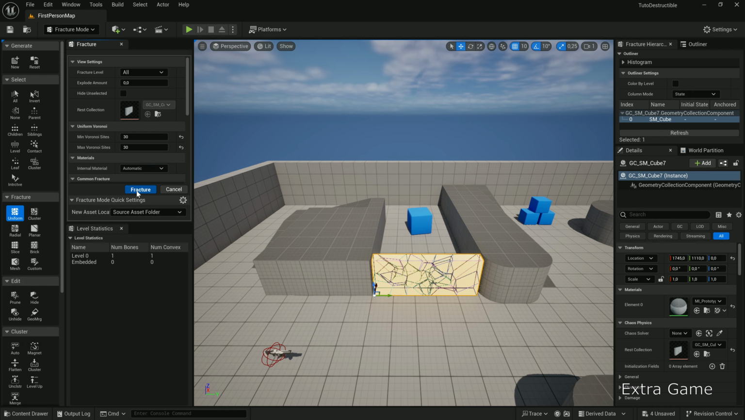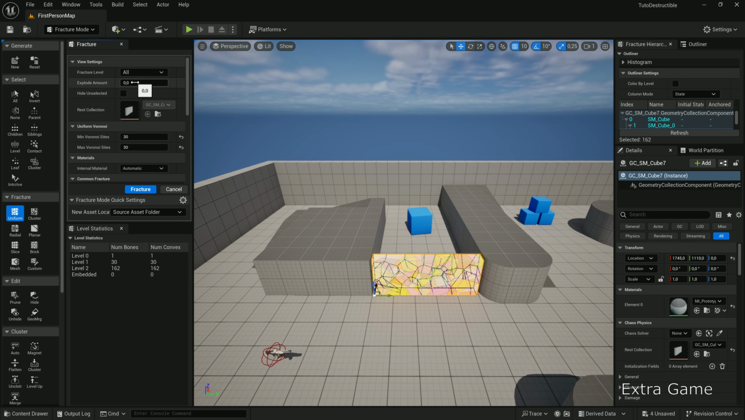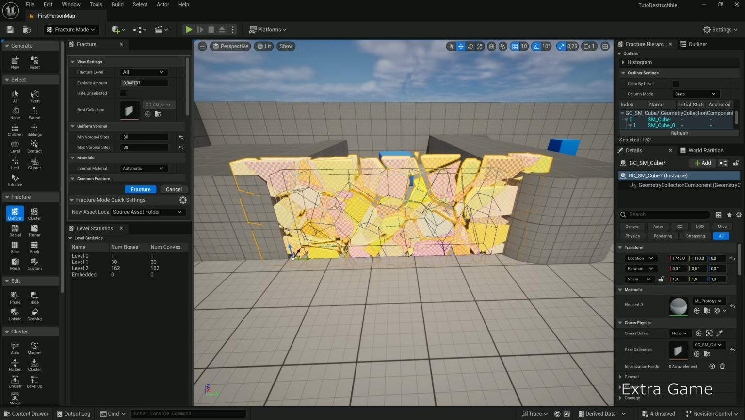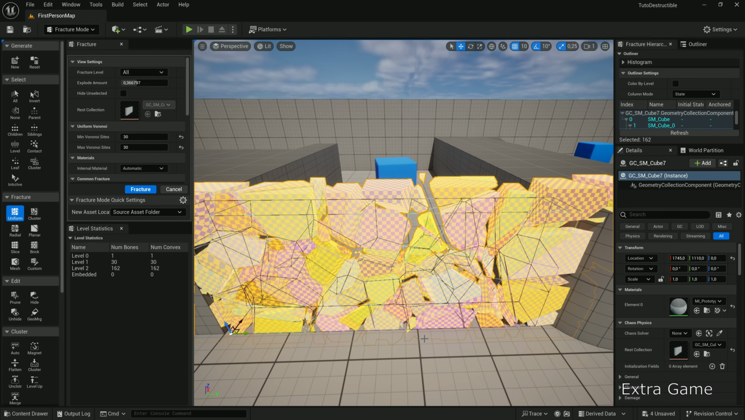Click Fracture. In Level Statistics, Level 1 appears with the number of divisions. Click Fracture a second time. Level 2 appears with even more divisions. This lets the pieces fracture into even smaller ones. Adjust Explode Amount to preview the result.